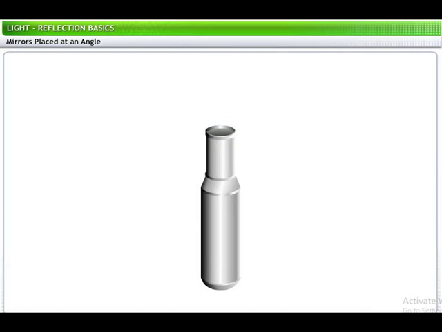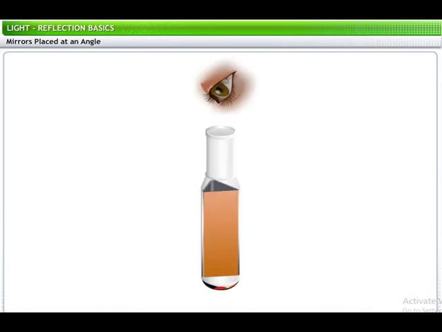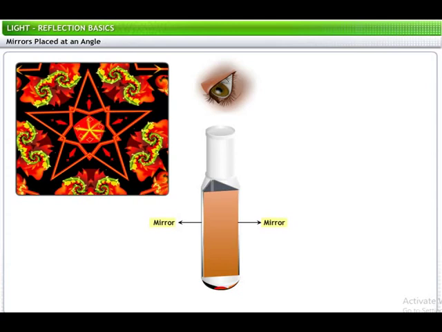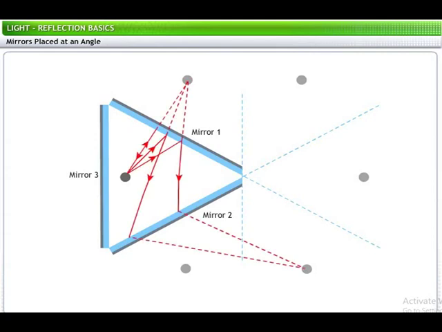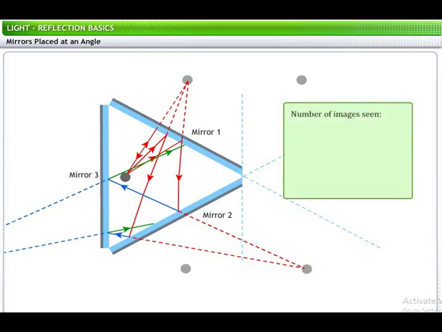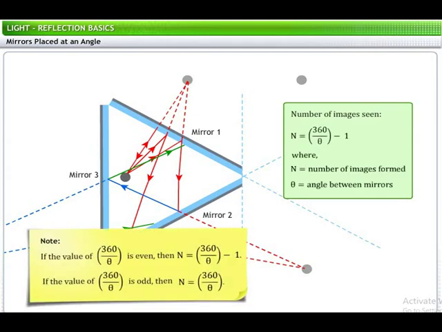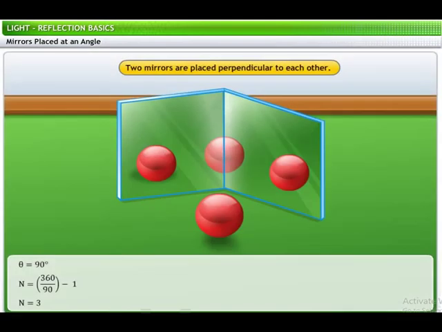Have you ever wondered about how images are formed in a kaleidoscope? A kaleidoscope uses 3 mirrors placed at an angle to produce multiple images. When mirrors are placed at an angle, the reflected ray from the first mirror is incident on the second mirror. The second mirror, in turn, reflects it back to mirror 3. Thus, multiple images of the object are formed. The number of images seen in such an arrangement can be calculated using the formula n is equal to 360 divided by theta, minus 1. Based on this formula, if the angle between the mirrors, theta, is 90 degrees, then the number of images formed is 3.